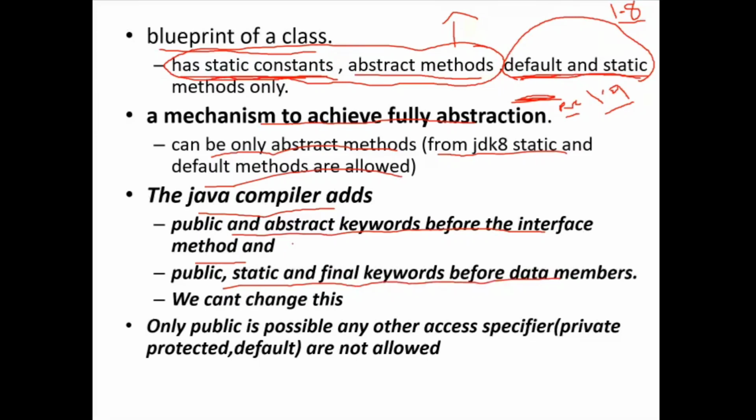If you have declared any variable in an interface, the compiler will automatically add the keywords public, static, final for the data member. And if you declare any method, the compiler automatically adds the two keywords public and abstract. So only public is possible. Any other access specifier, private, protected, default, is not allowed.